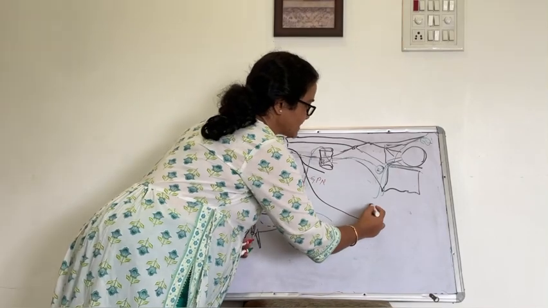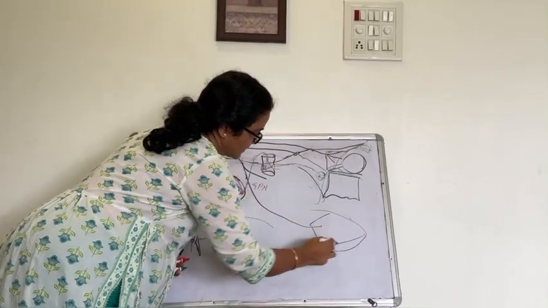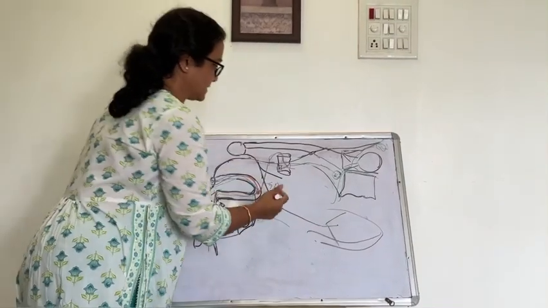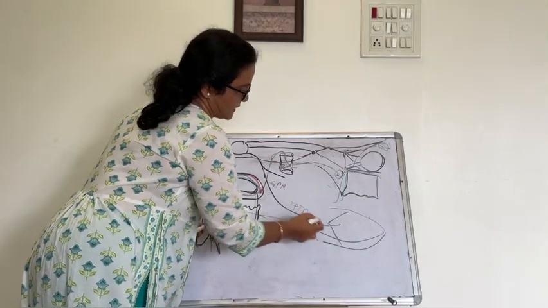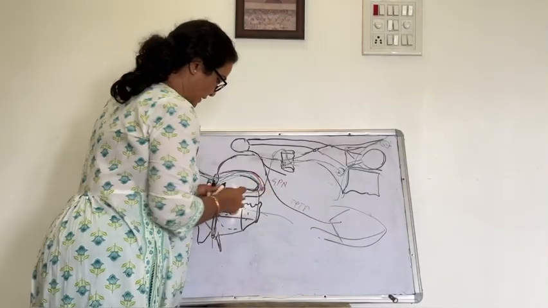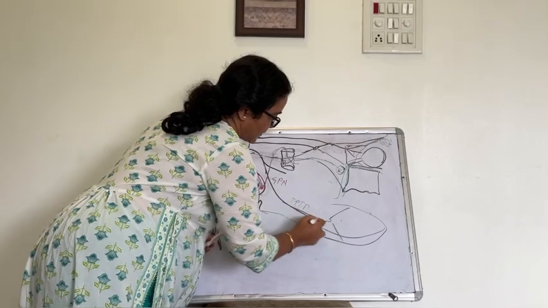So here there is a tongue. Okay. So it carries the sensations, that is touch, pain, temperature and pressure, from the anterior two-thirds. The general sensations are carried through this lingual nerve. So this lingual nerve supplies the anterior two-thirds of the tongue.